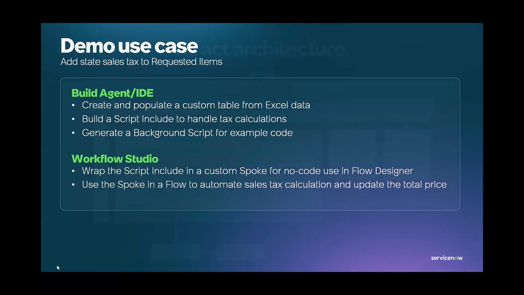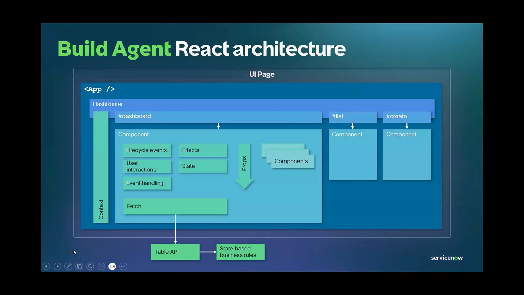And so, we did want to talk about, just very briefly, what we are getting when we are building a full custom application using Build Agent. There's been a lot of content around novel applications that are getting generated with a brand new UI. You see here how this application is structured: we have a UI page, and then, in this case, a React single page application that is embedded in the UI page, and then that calls into the table API.